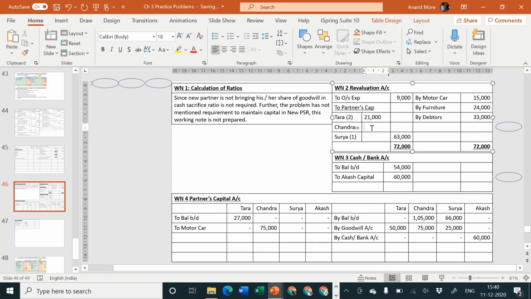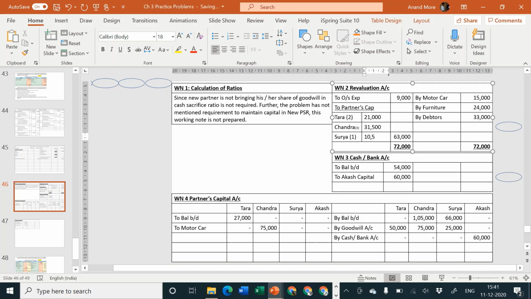Okay, and then 63,000 divided by 6 into 3, that goes to 31,500, and 63,000 divided by 6 into 1, that goes to 10,500.